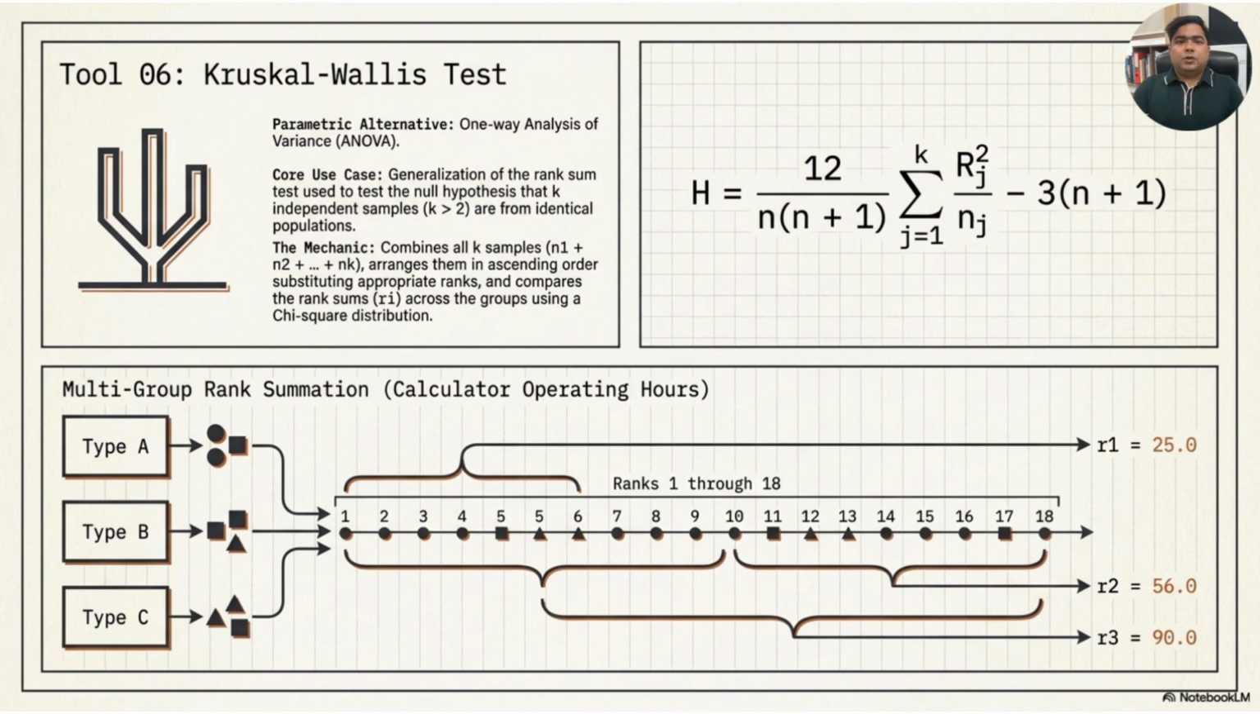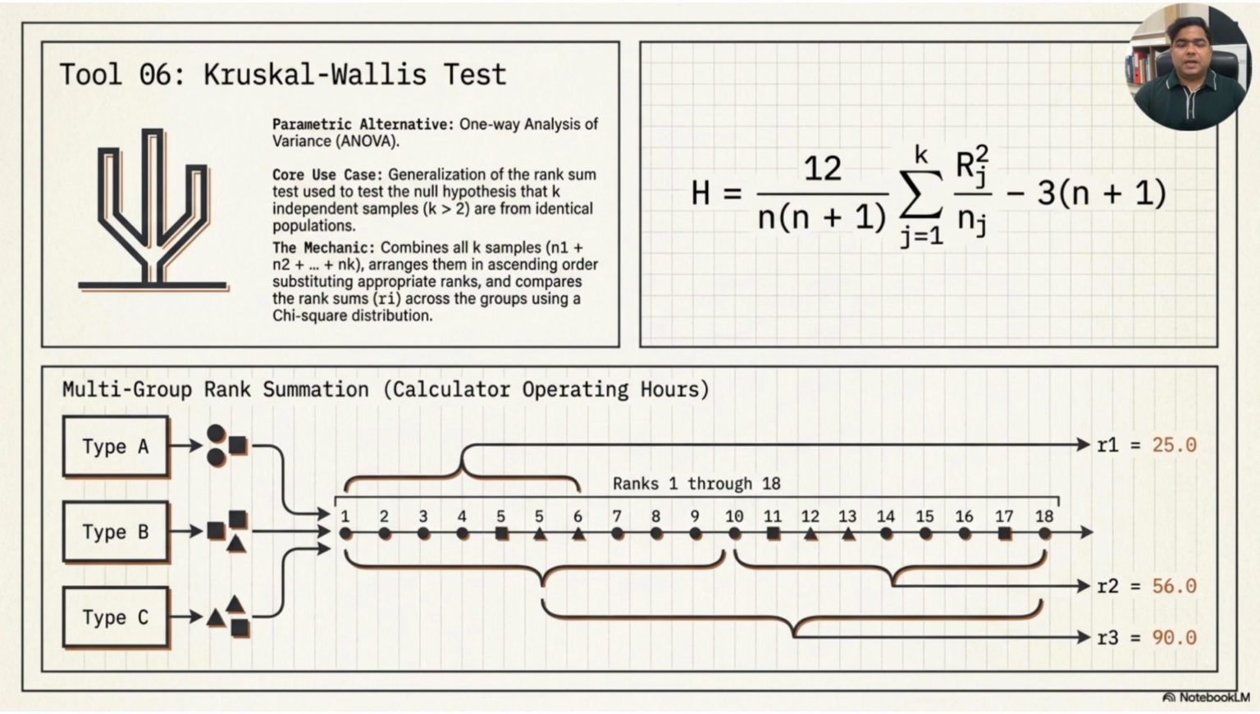The sixth tool is the Kruskal-Wallis test. This test is used when we want to compare more than two independent groups. It is the non-parametric alternative to one-way ANOVA. For example, suppose we want to compare the operating time of three types of scientific calculators. If the data does not meet the assumptions of normality, we can use the Kruskal-Wallis test.